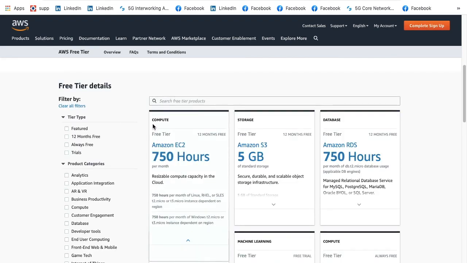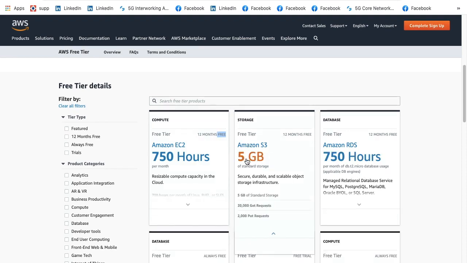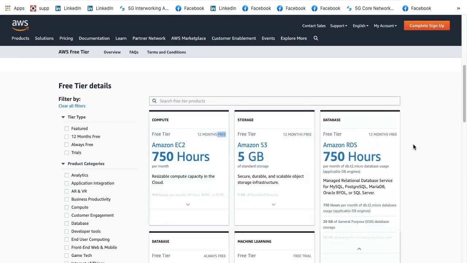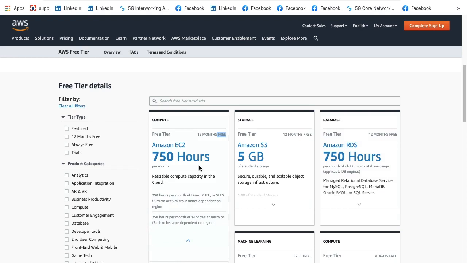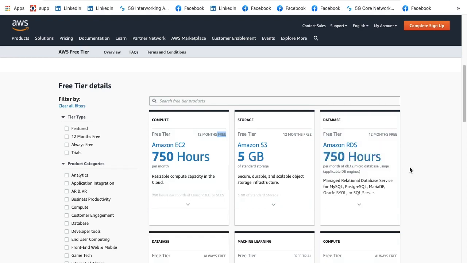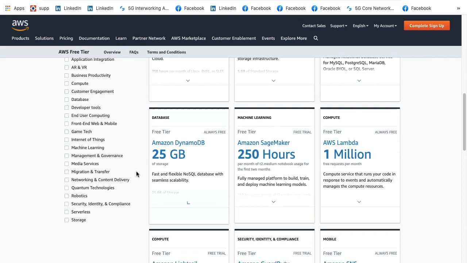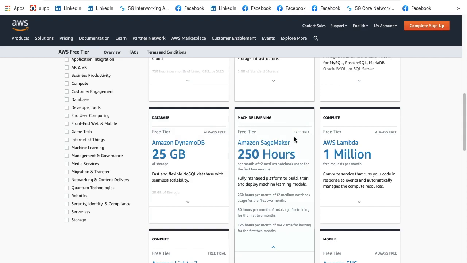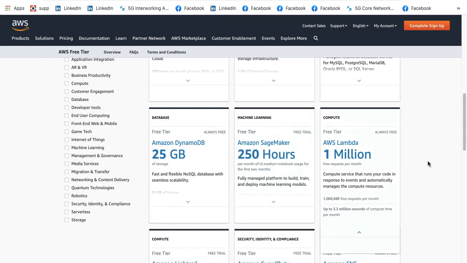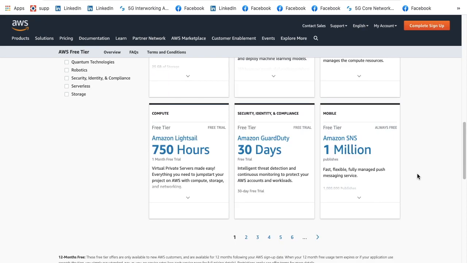So for example, for the compute services, Amazon EC2 gives 750 hours, which is free for 12 months. At the same time, Amazon S3 is 5 GB, again 12 months free. Amazon RDS, again 750 hours for 12 months. These values, 750 hours, are a per month kind of limitation. Amazon DynamoDB, with 25 GB of storage, is always free. Amazon SageMaker is available as a free trial for 250 hours. AWS Lambda is always free with 1 million free requests per month. Like that, you can see each and every service and the details in the free trial.